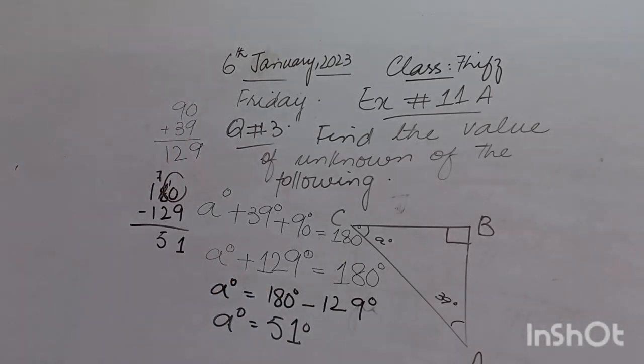Clear? I am going to repeat my words. You have to listen very carefully. We have a question in which we find the value of the unknown angle. We have a triangle with 3 corners, A, B and C, and the interior angles are given. One of them is unknown, but 2 of them are given. The very first one is 90 degrees, and the other one is 39 degrees. So after doing the whole procedure, we got 51 in the end.